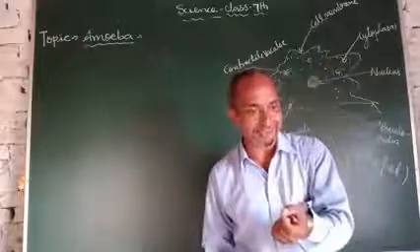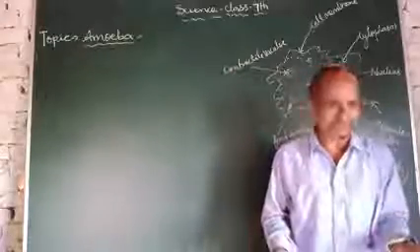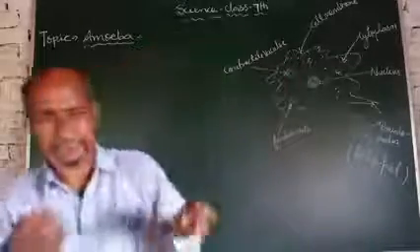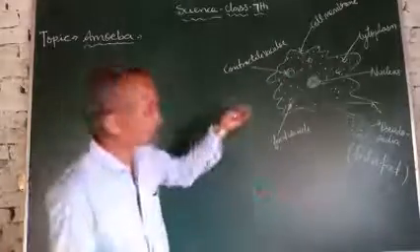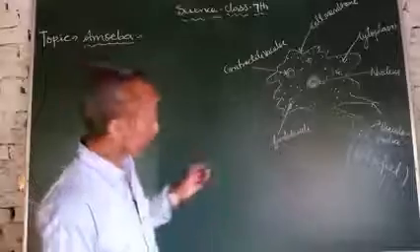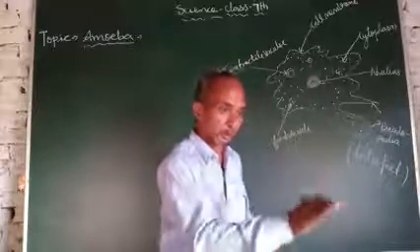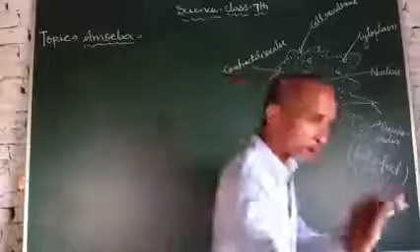Amoeba is so small that it can hardly be seen with the naked eye. Otherwise, I cannot see it. Amoeba lives in pond water. Amoeba always lives in pond water.